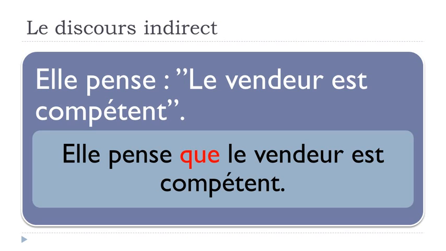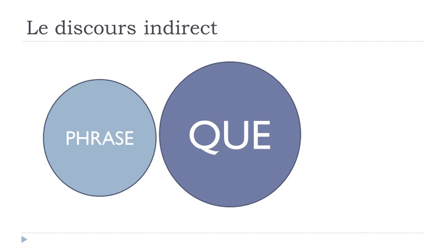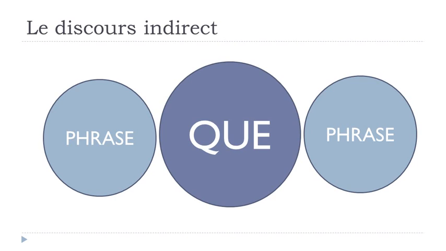But the rule goes like this: you will first have the first part of the sentence, then you will have your que, that, and then the sentence will continue. So that's the whole concept of this discours indirect. It evolves around this que, and remember that, as usual in French, if we've got vowels coming after, then this will have to go away. Okay, so let's see now